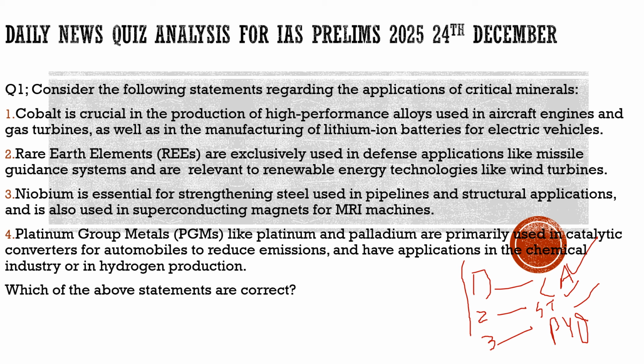What is the basic difference between the two? How are rare earth elements a part of the critical minerals? We discussed how there is an intermingling of these two, how our dependence is on different nations, how we are not able to produce, how India is not able to have these rare earth elements or critical minerals, how we are not able to get these things from our domestic soil. So what are the various issues? We had discussed them in a very detailed manner.